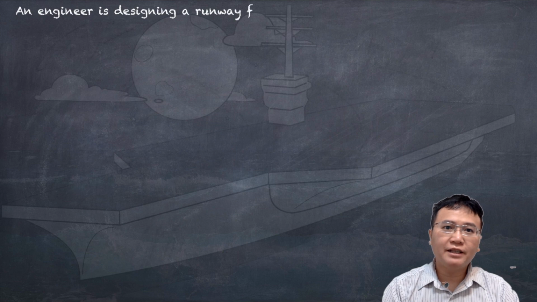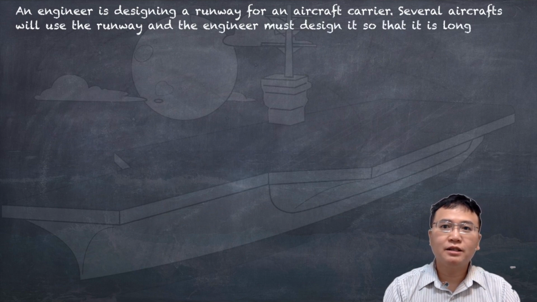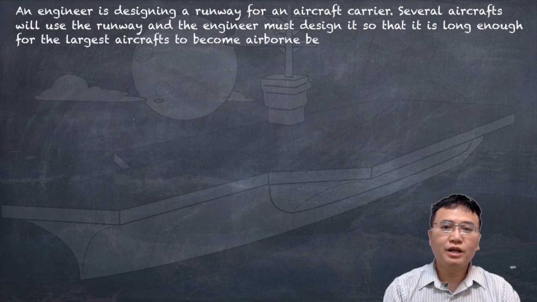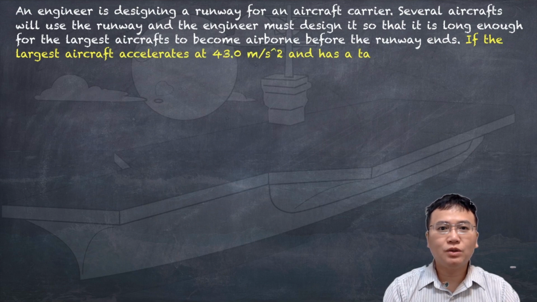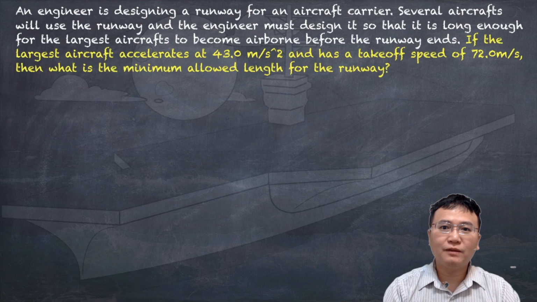An engineer is designing a runway for an aircraft carrier. Several aircraft will use the runway, and the engineer must design it so that it is long enough for the largest aircraft to become airborne before the runway ends. If the largest aircraft accelerates at 43.0 meters per second squared and has a takeoff speed of 72 meters per second, then what is the minimum allowed length for the runway?